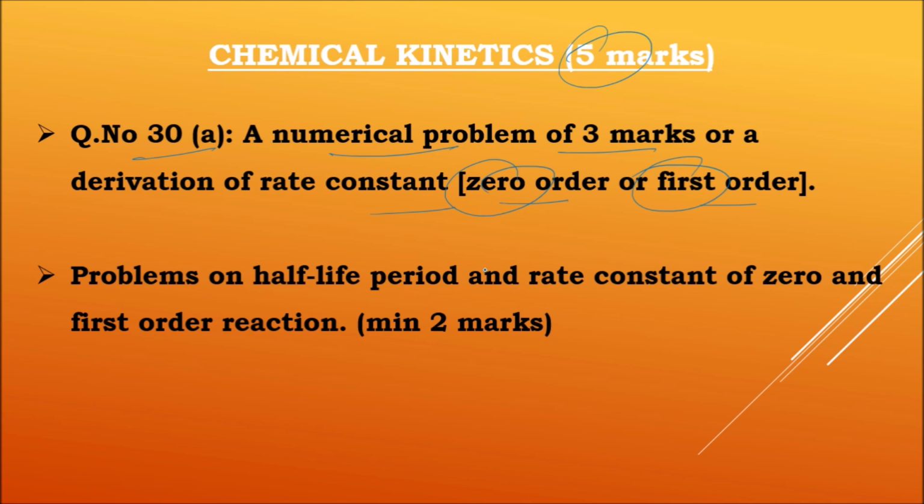So if we take that deleted portion, we can conclude one thing, there must be a problem based on half-life period, and we can take problems based on the rate constant of a zero and first order reaction, minimum of 2 marks. So we can take a derivation and then problems based on half-life period and the rate constant. So one can easily get 5 marks from the topic chemical kinetics.